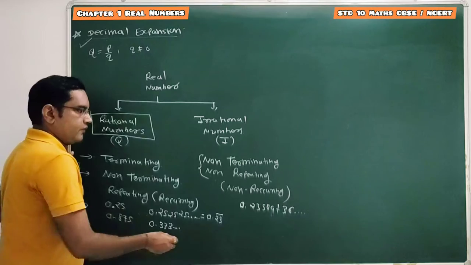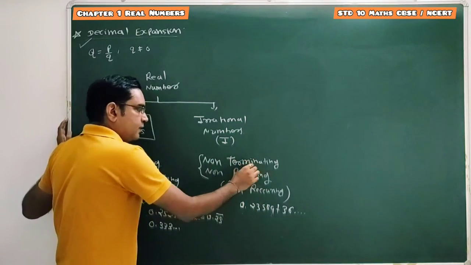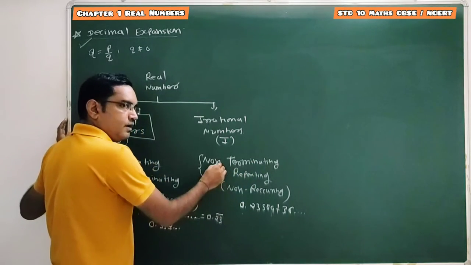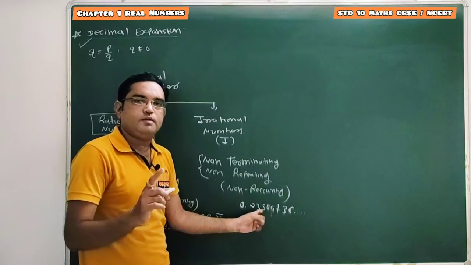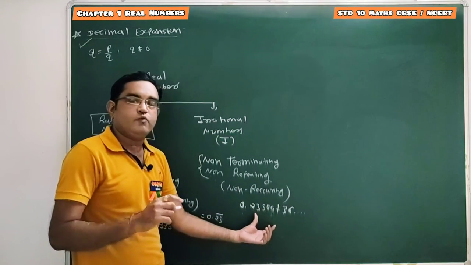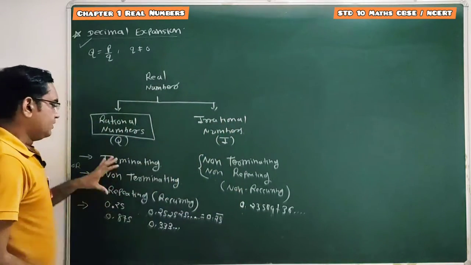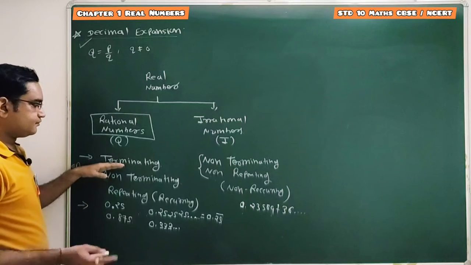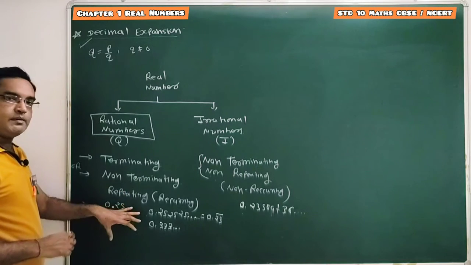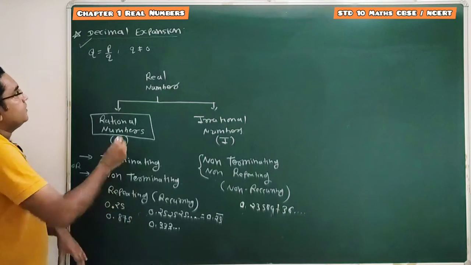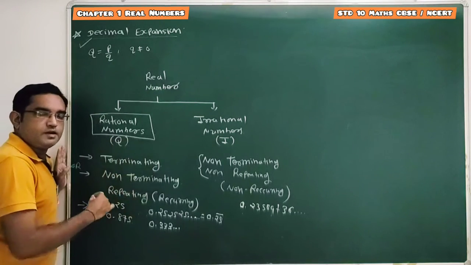Prediction is possible for this case, non-repeating and non-recurring, non-terminating and non-repeating decimal expansion. The prediction of digits is not possible. यहाँ पर जो डिजिट आएंगे ना वो randomly आएंगे. Done. So this type of number is known as an irrational number, and if the decimal expansion is terminating or non-terminating repeating, that type of decimal expansion can be considered a rational number. Clear, students? So this we have discussed in our 9th standard.